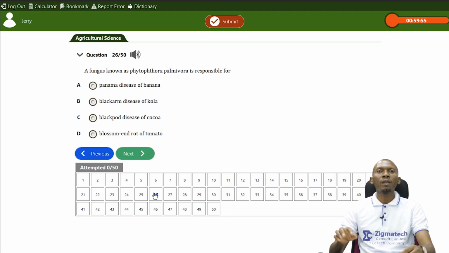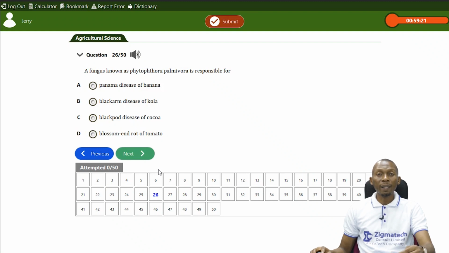A fungus known as Phytophthora palmivora is responsible for which disease? A, Panama disease of banana, B, black arm disease of cola, C, black pod disease of cocoa, D, blossom end rot of tomato. The answer is black pod disease of cocoa. Remember, I taught you that it's a fungal parasite which attacks the cocoa plant.